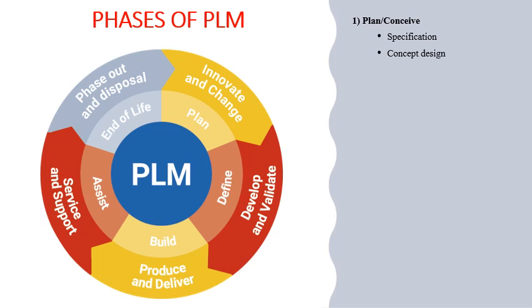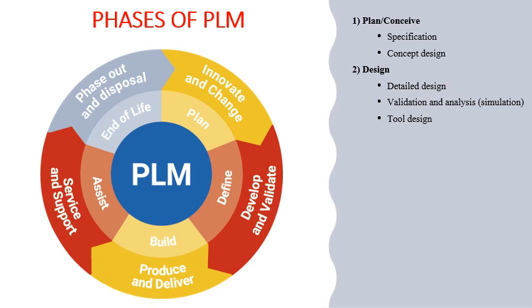The second phase of PLM is the designing stage or the defining stage. In this definition stage or design stage, a detailed design is done. In the planning stage, just various concepts are developed. What are the different ideas that can be generated with the help of the concept development team? All these ideas are put onto paper, or they are taken out from the minds of the employees and put on a piece of paper. Once these concepts are generated, a concept needs to be selected. The best concept as per the specifications of the customers is selected, and then a detailed design is done.